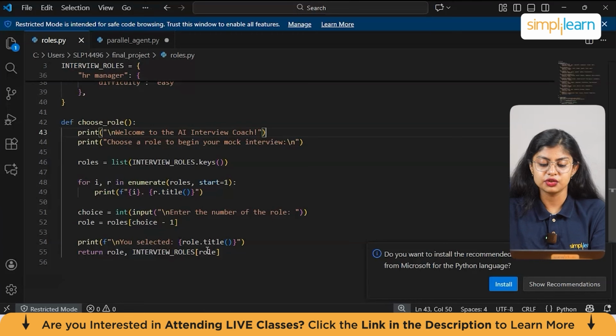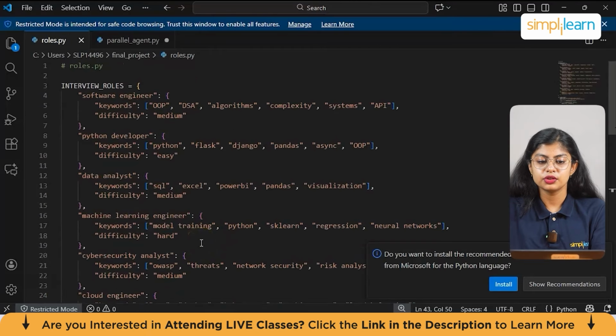And then we have return role, interview roles, which returns both the role name and its metadata. So here is about the roles, which is the basic starting. Now, since the initial part is done, moving on to the next one, which will be tools.py.